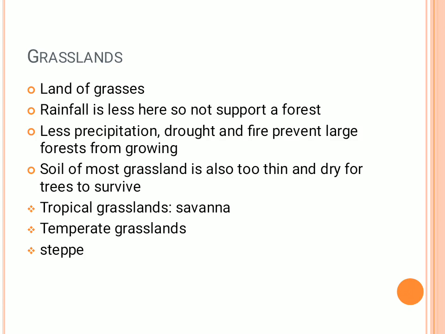So the grasslands. Next comes the grasslands. What are the grasslands? There is a lot of grass. Rainfall is less, so that is why forest trees will not be available in this region. That is why the grasslands have very thin, dried trees that only survive in such places. In the tropical regions, from 10 to 30 degrees, they are called the tropical grasslands or savanna, whereas the 30 to 60 degrees grasslands are called temperate, which are also called the steppes or the prairies, according to the place.